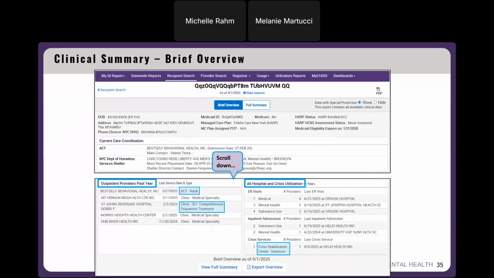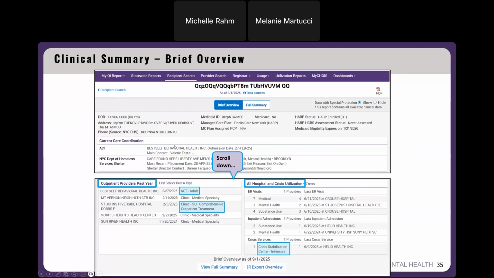And then in the clinical summary, right now we're on the brief overview page. So I've drilled into a client's clinical summary. I have consent for them or emergency access, so I'm able to drill in. And all of their information's been scrambled just for the training again. But you can see I'm on the brief overview screen.